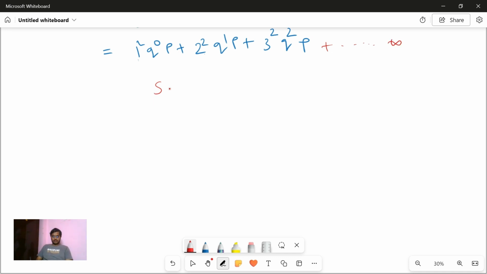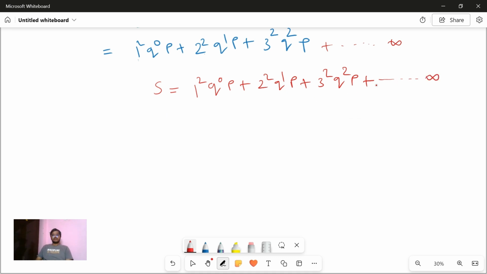Now imagine this, let's say the series to be S. So this will be 1 square q power 0 p plus 2 square q power 1 p plus 3 square q power 2 p, and so on up to infinity.